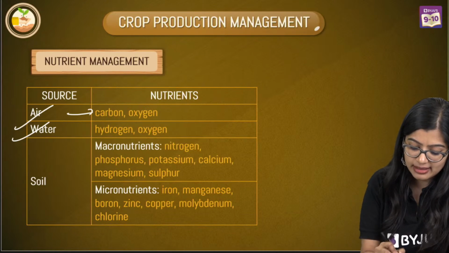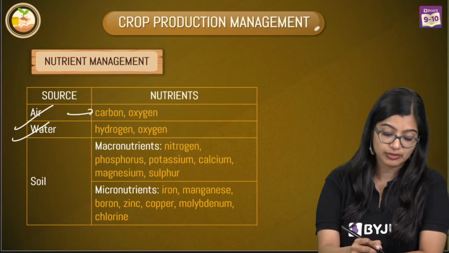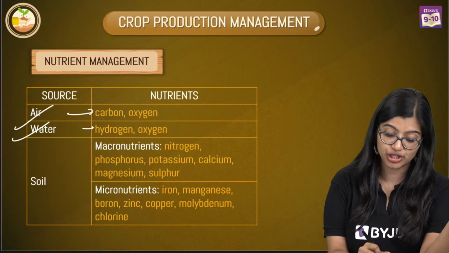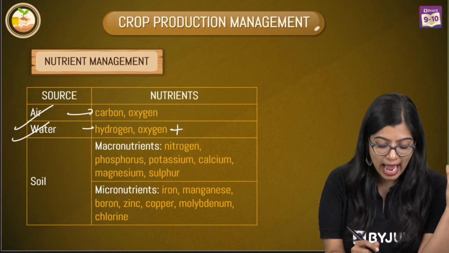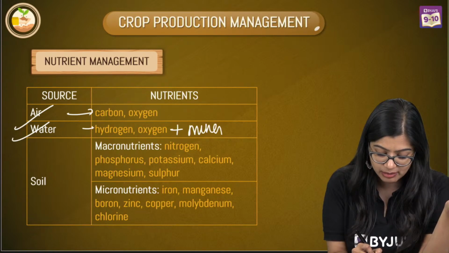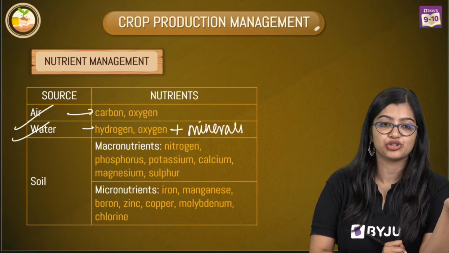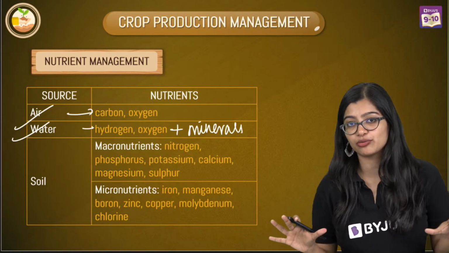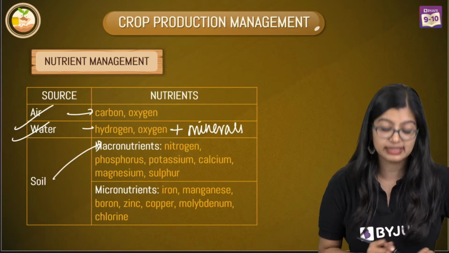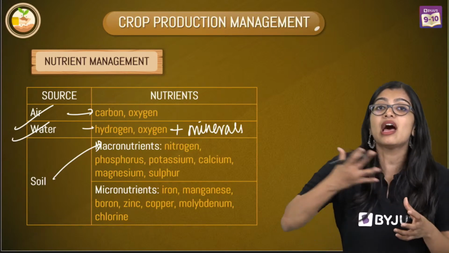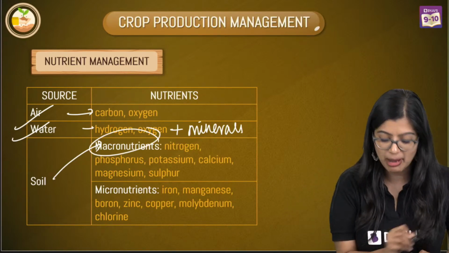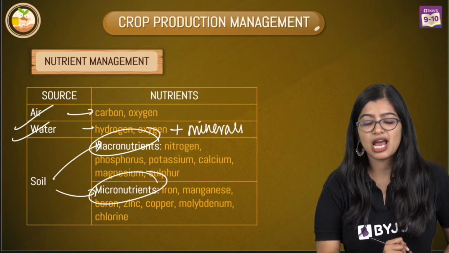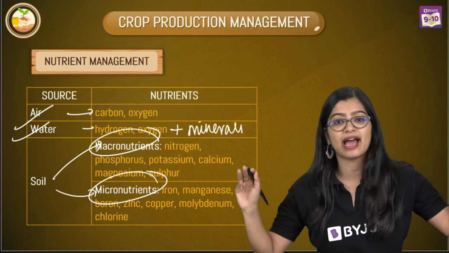So we see here that carbon and oxygen, of course, come from the air. You have water, which has hydrogen and oxygen in it, right? And along with that, we also see that there are some dissolved minerals which are essential. Yes? Now, soil has your maximum amount of nutrients. We see that some of these nutrients are required in large quantities, which we call macronutrients, while some are required in micro quantities.